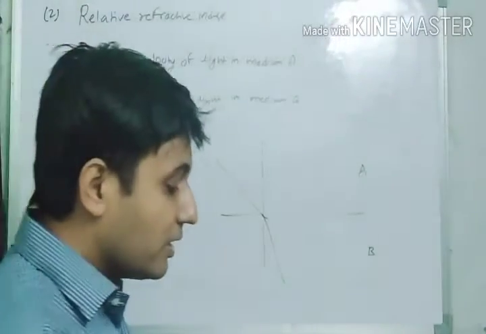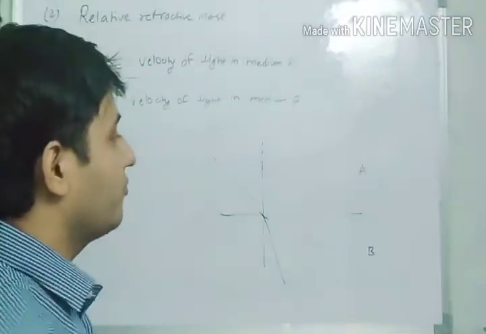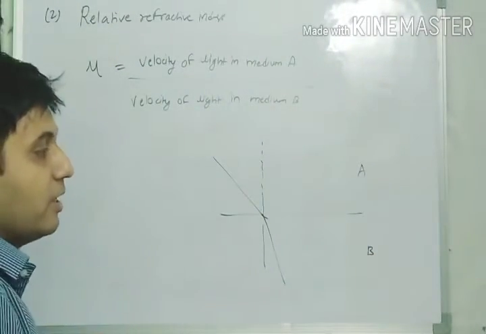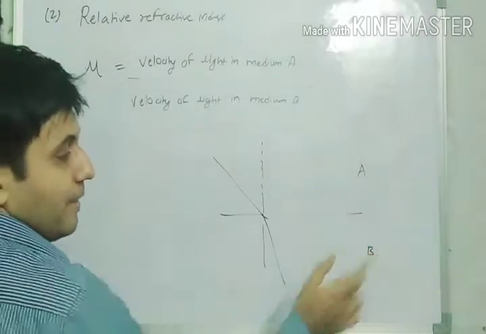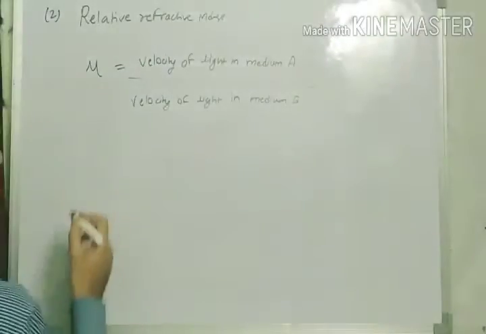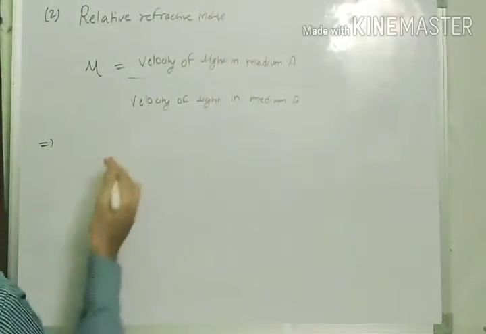What are we interested in? We are interested in finding the refractive index for medium B. So I will write the formula like this.